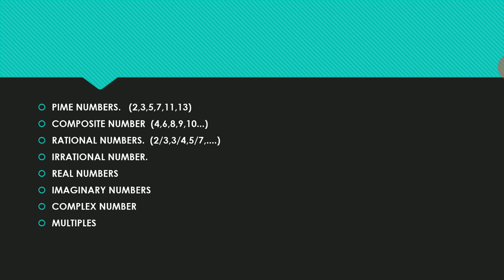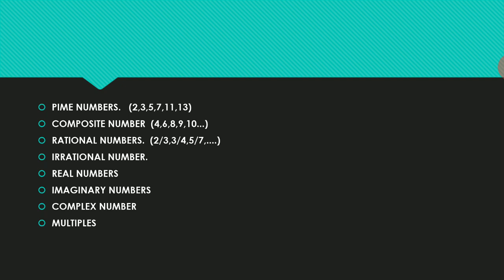Normally irrational numbers are not rational numbers, and we do not express them in the form p by q. We express these numbers in some other manner, like root of 4, root of 5. Example: root of 4, root of 5, root of 7. Numbers expressed on a root basis like this, we can call irrational numbers.